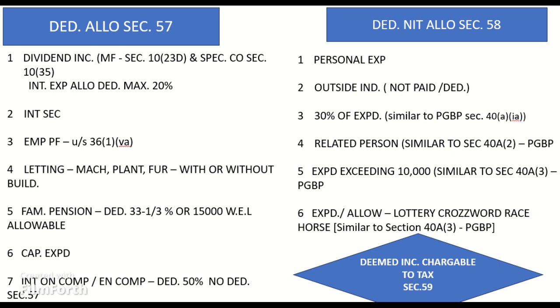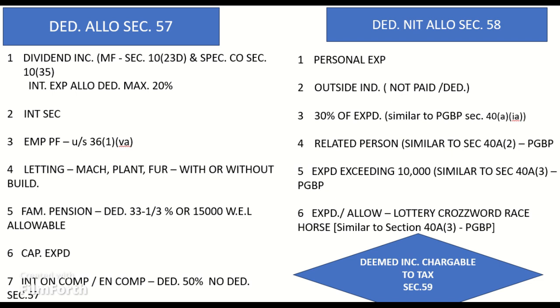Point 6. Any expenditure in respect of which a payment or aggregate payments exceeding 10,000 Indian rupees is made to a person in a day otherwise than by account payee cheque or draft or ECS through bank account or through such other prescribed electronic modes such as credit card, debit card, net banking, IMPS, UPI, RTGS, NEFT, and BHIM Aadhaar Pay. Similar to Section 40A(3), PGBP.